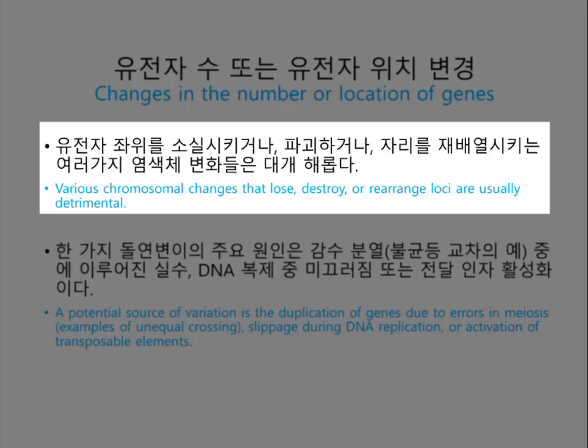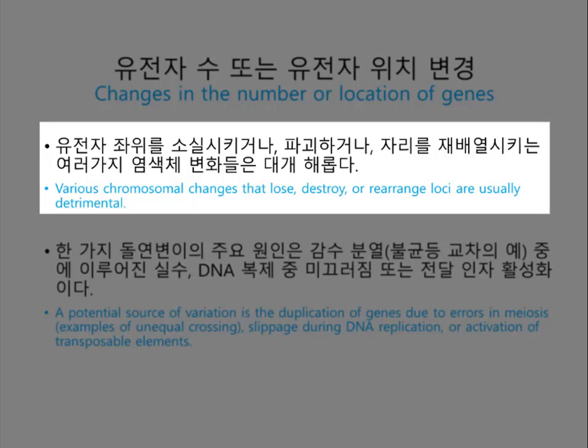So let's have a look at altering gene number or position. Chromosomal changes that delete, disrupt or rearrange many loci are usually harmful. However, when such large-scale changes leave genes intact, they may not affect the organism's phenotype. In rare cases, chromosomal rearrangements may even be beneficial. For example, the translocation of part of one chromosome to a different chromosome could link genes in a way that